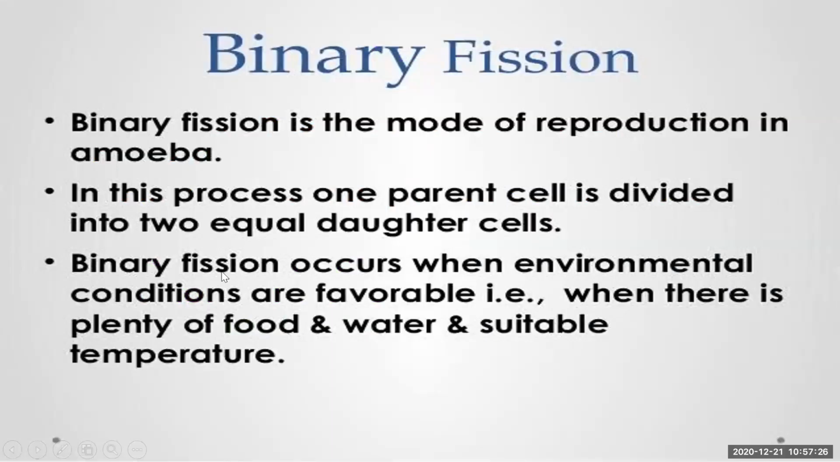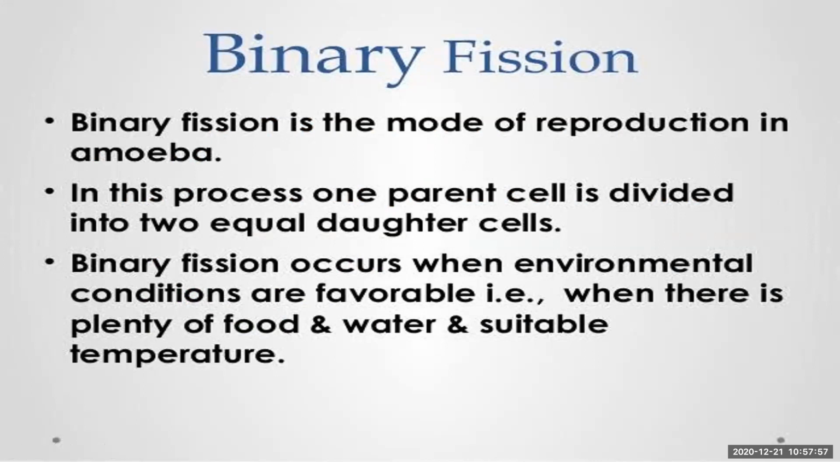What is binary fission? Binary fission is the mode of reproduction in amoeba. In this process, one parent cell is dividing into two equal daughter cells. Binary fission occurs when environmental conditions are favorable, that is, when there is plenty of food and water at suitable temperature. Just now I told you binary fission means dividing itself into two.